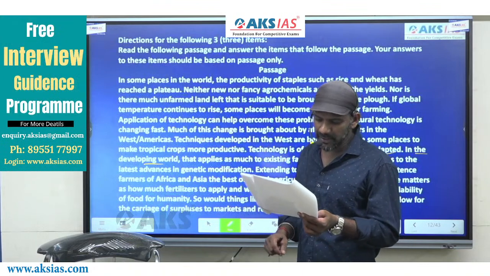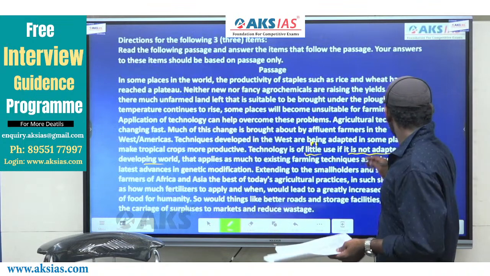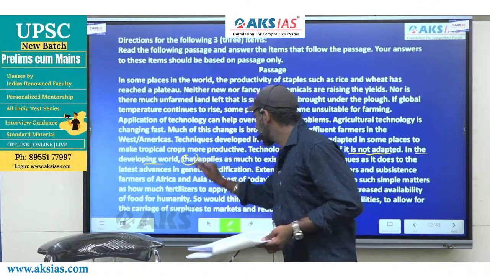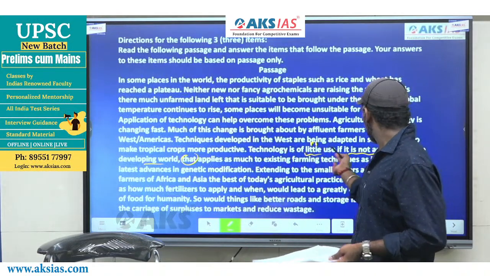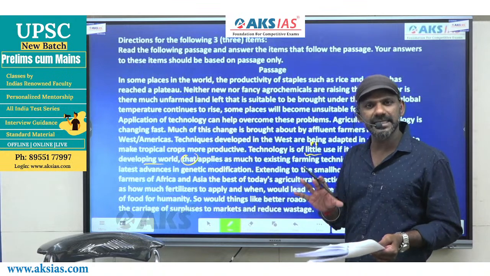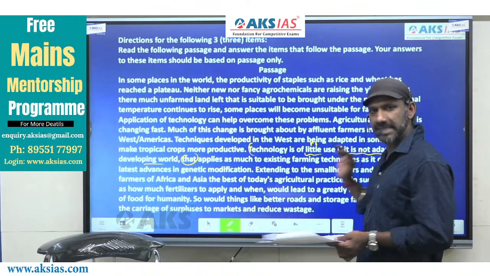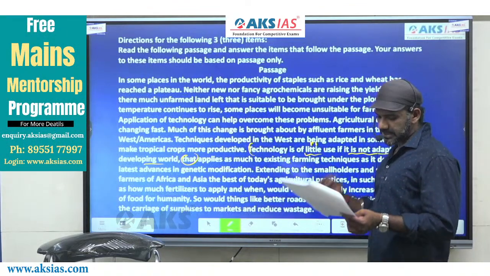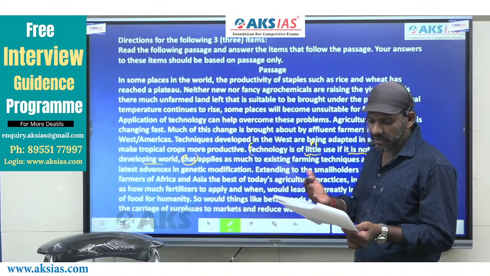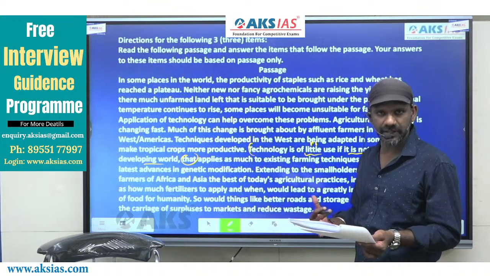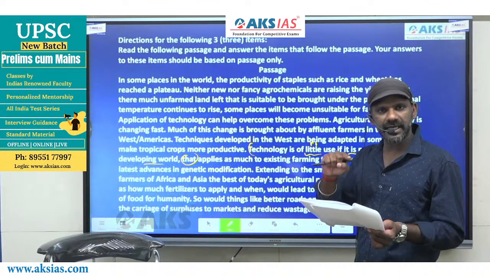In the developing world, that is a pronoun. So what applies is there in the sentence immediately before it. What is that? If technology is not adapted, it is of no use. So that refers to the idea in this sentence. In the developing world, that applies as much to existing farming techniques as it does to the latest advances in genetic modification. Actually, from the part we read, it is very clear that development of agriculture technology is